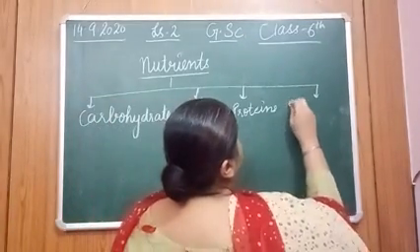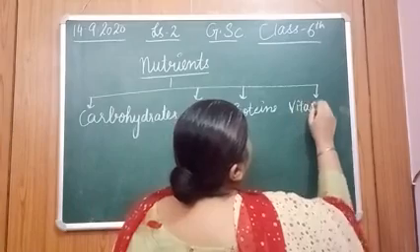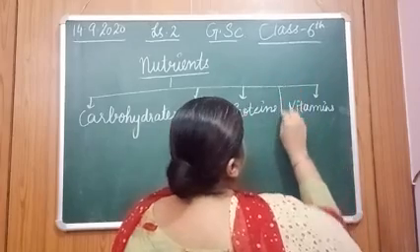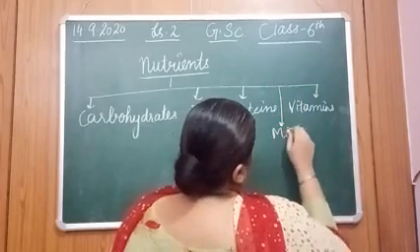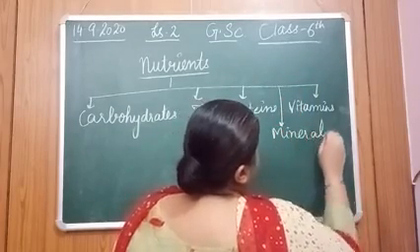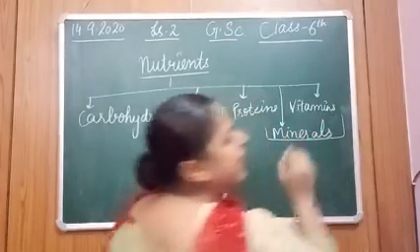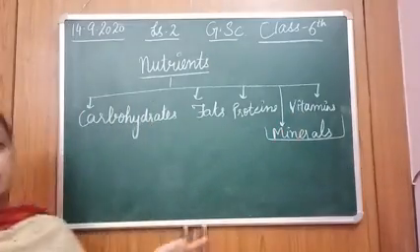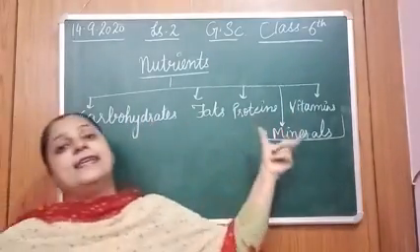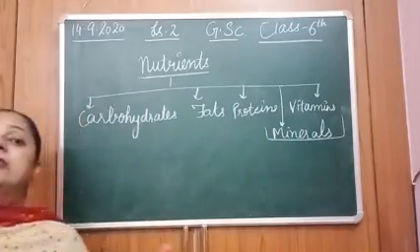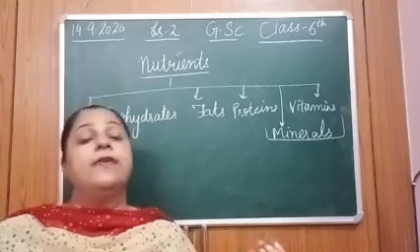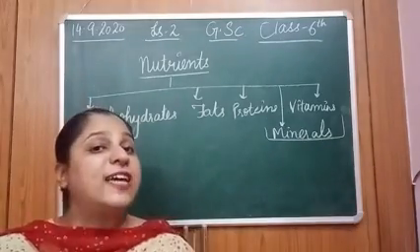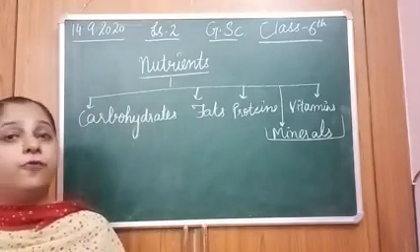They are vitamins and minerals, right? Both of these are micronutrients. Now let us discuss these one by one. We will be doing their sources, their requirements, their roles, and how to test their presence in the food items.